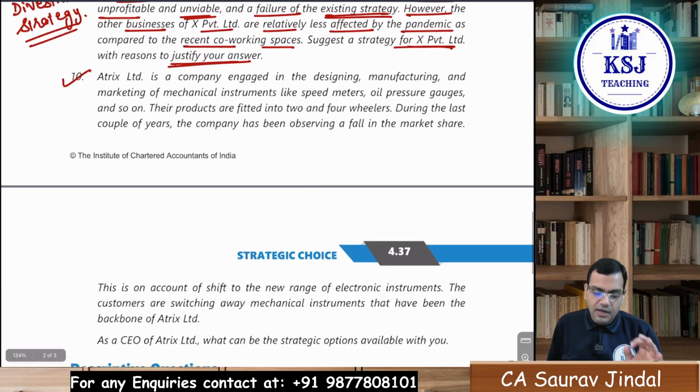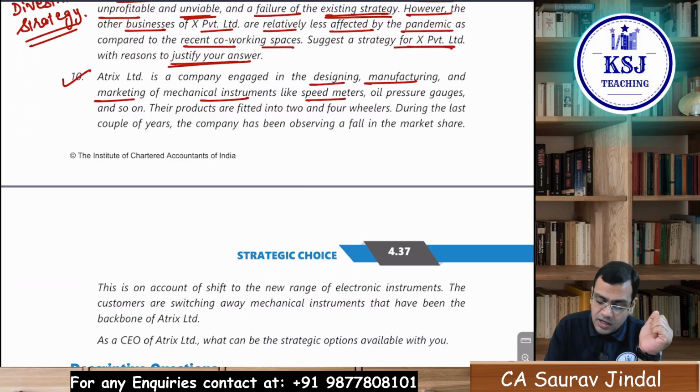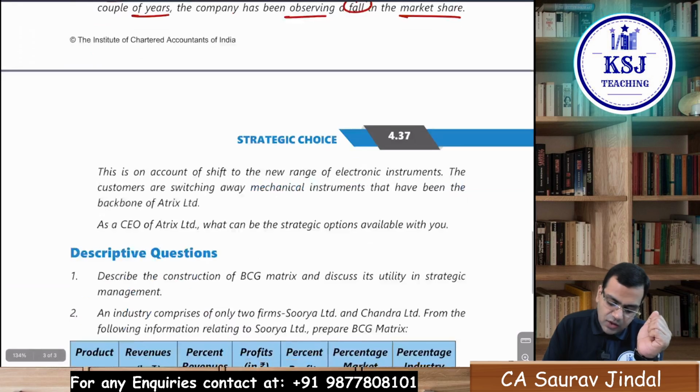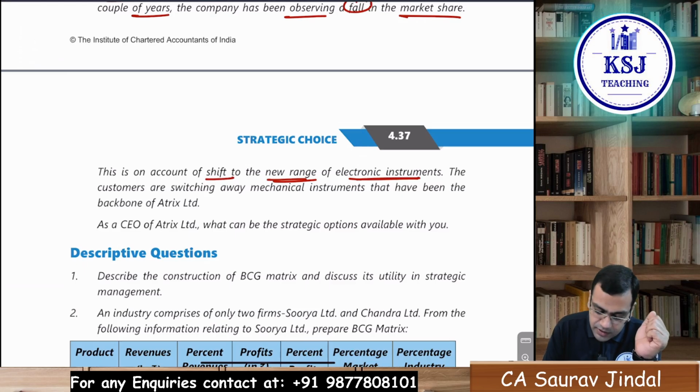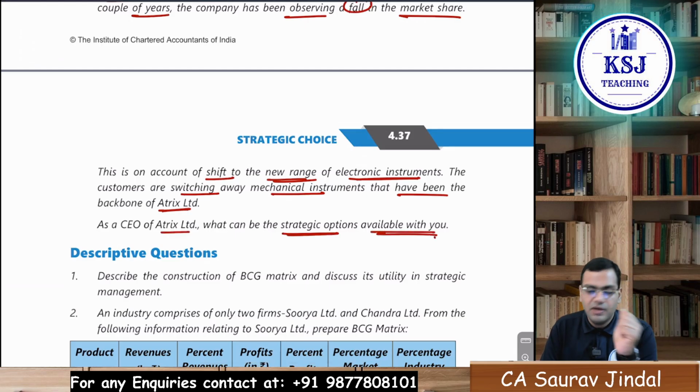Aerospace Limited is a company engaged in designing, manufacturing, and marketing mechanical instruments like speedometers, oil pressure gauges, and so on. Their products are fitted into 2 and 4-wheelers. During the last couple of years, the company has been observing a fall in market share, on account of a shift to a new range of electronic instruments. Customers are switching away from the mechanical instruments that have been the backbone of Aerospace Limited. As the CEO of Aerospace Limited, what can be the strategic options available to you?